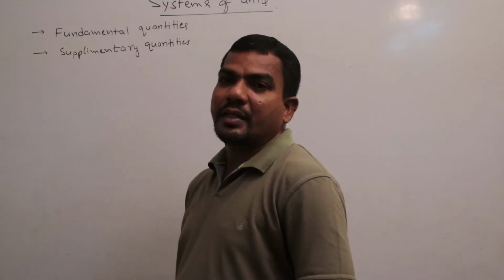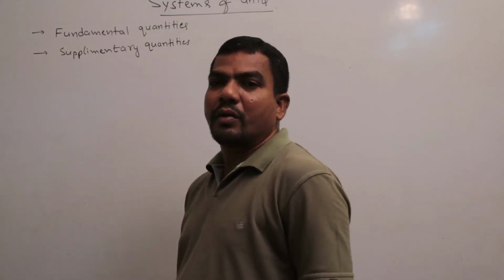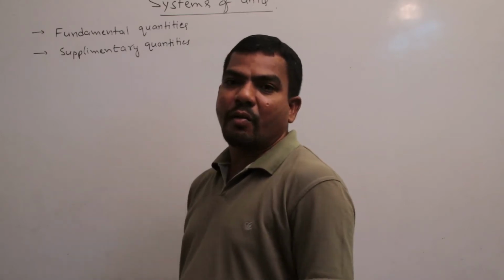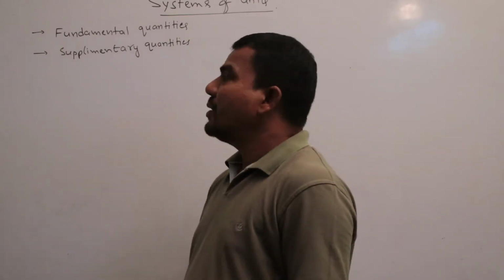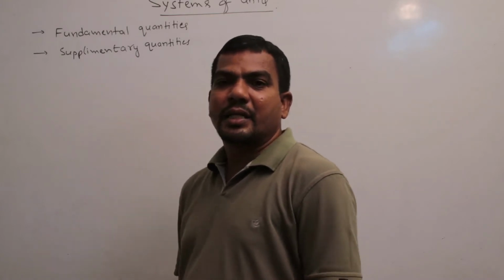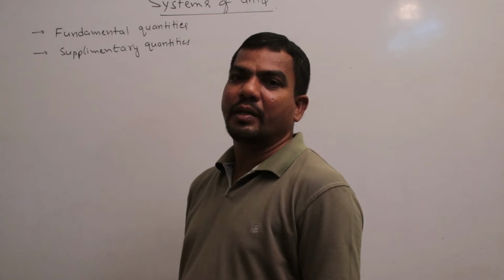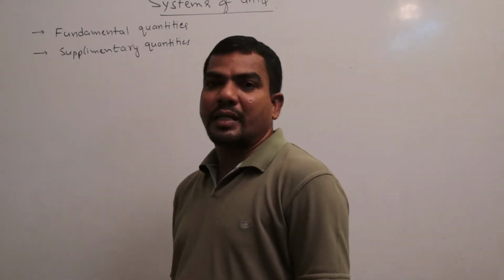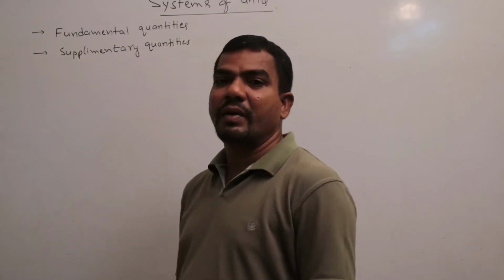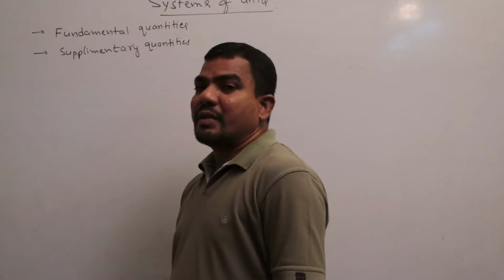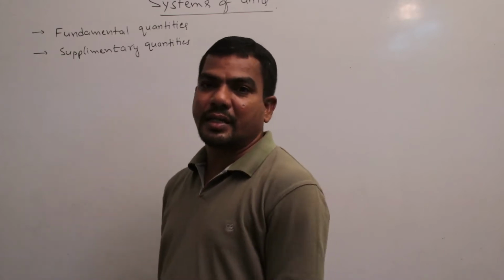In previous days, throughout the world, due to globalization, more than three fundamental quantities are required. So in 1960, the International System of Units was proposed. According to the SI system, there are seven fundamental quantities. Okay? Those seven fundamental quantities were already discussed in previous classes.